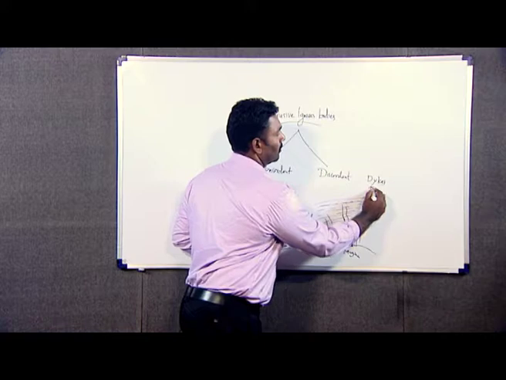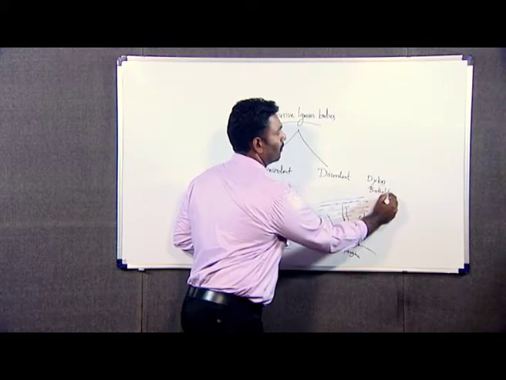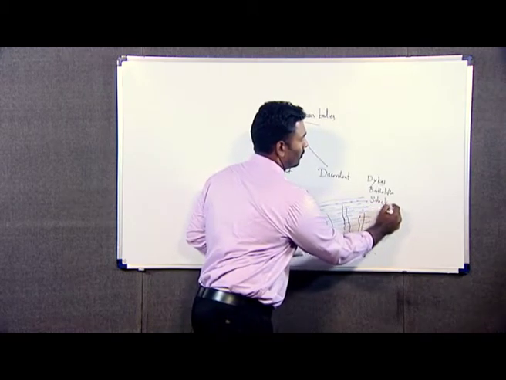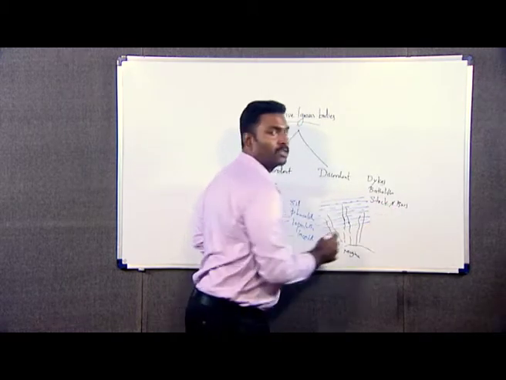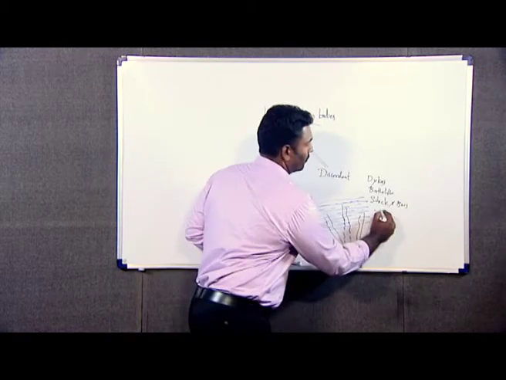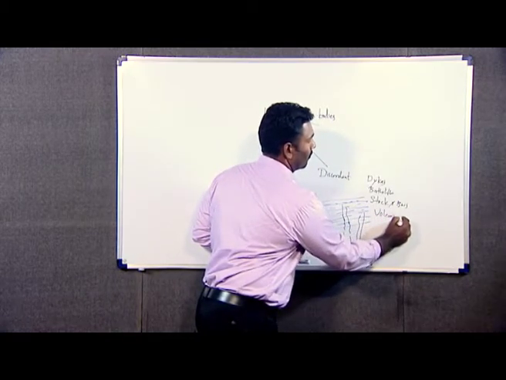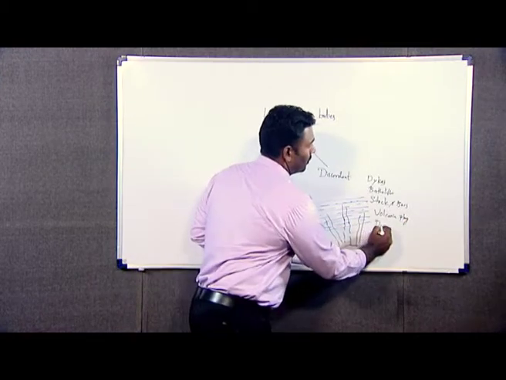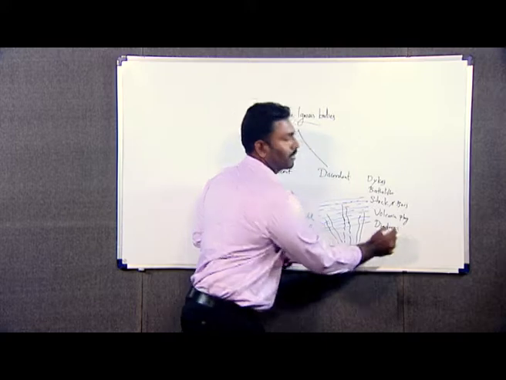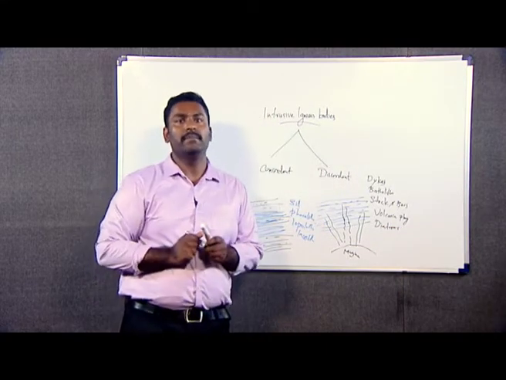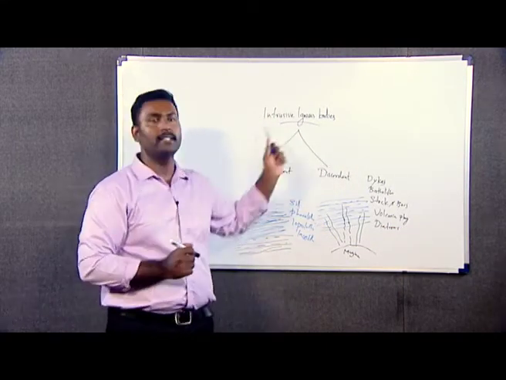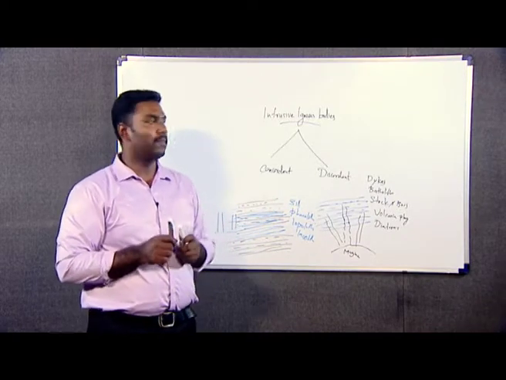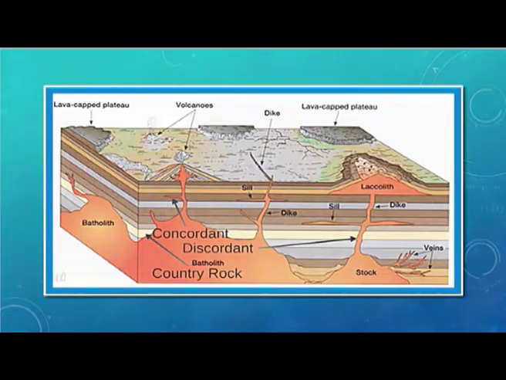dikes, batholiths, stocks and bosses, volcanic plug, and the last one, diatremes. So, on the whole, we can say these are the important types of intrusive igneous bodies. Now, we will go into detail for each type.